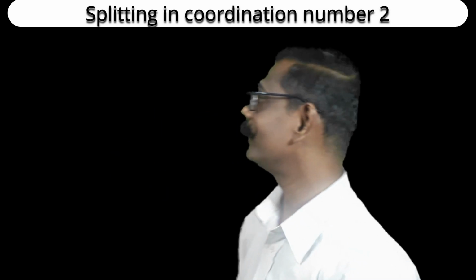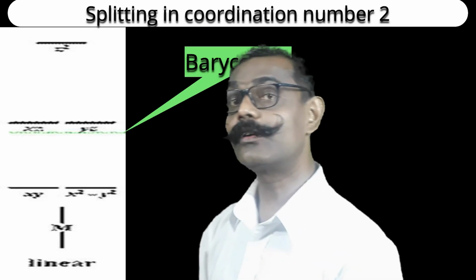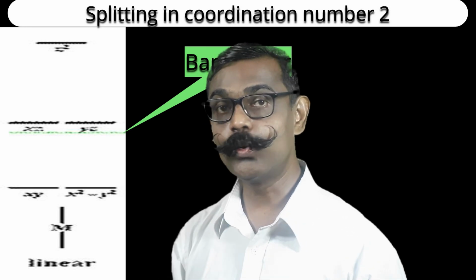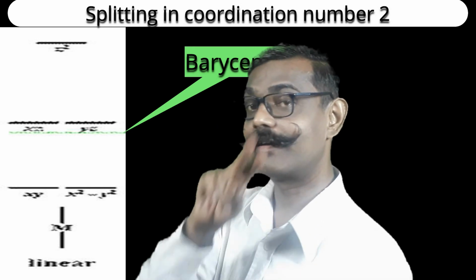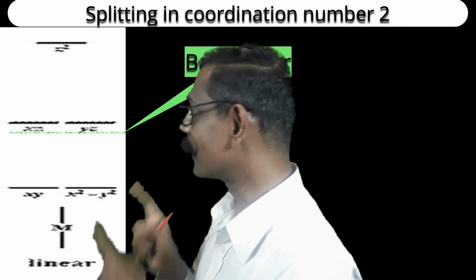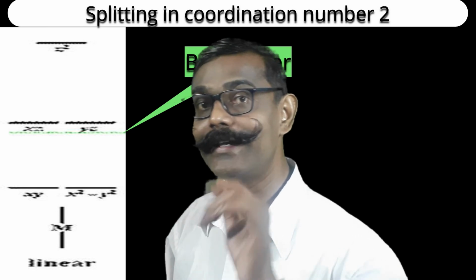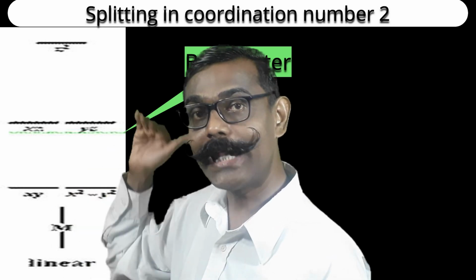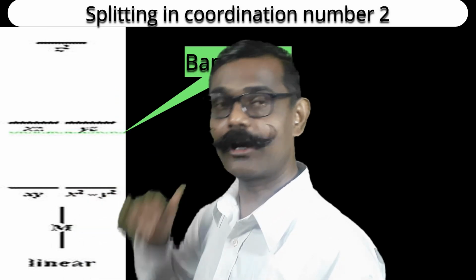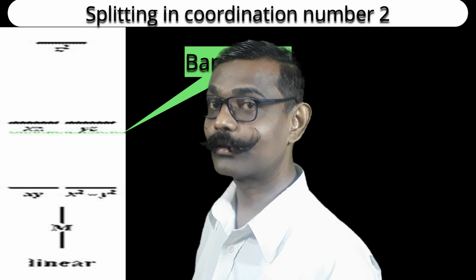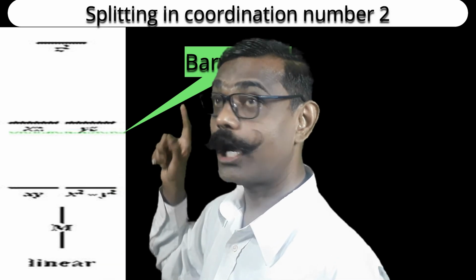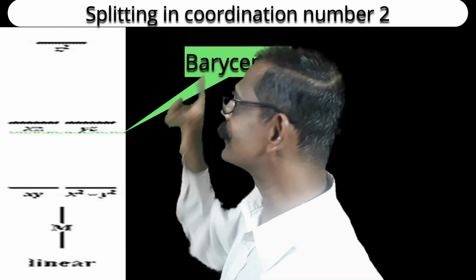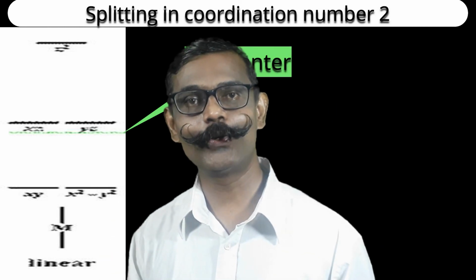See now the energy level distribution for a linear coordination compound, or a coordination compound having coordination number 2. At the lowest energy there is a doublet, two orbitals, dx square minus y square and dxy. Next, above the barycenter, above the equilibrium energy, the center of gravity, two orbitals are there: dxz and dyz. And the highest one orbital is dz square. That's the energy sequence for coordination number 2.